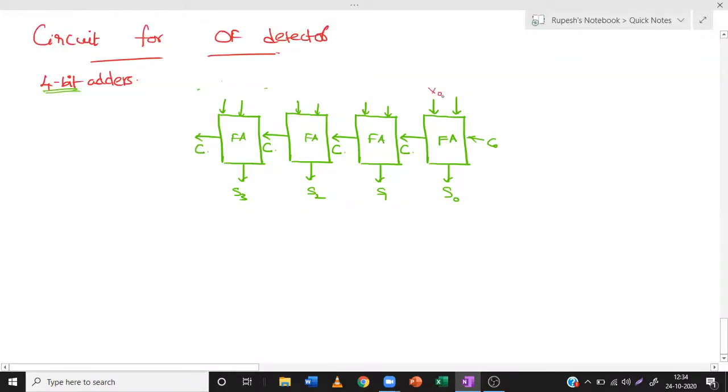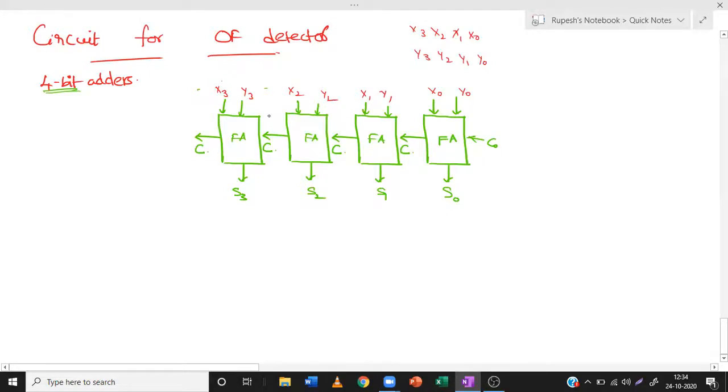X0, Y0, X1, Y1, X2, Y2, X3, Y3. Here X3, X2, X1, X0 is the first number. Y3, Y2, Y1, Y0 is the second number. From these two numbers, I want to say whether the overflow is occurring or not.